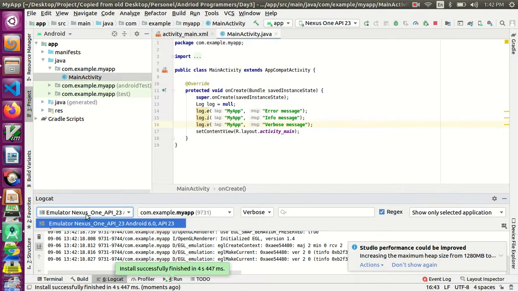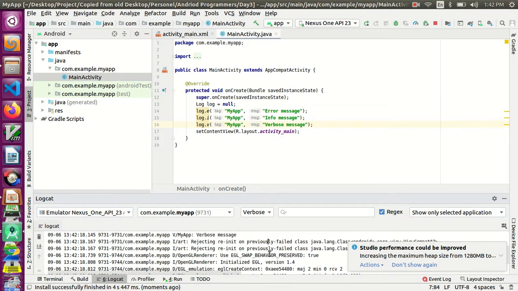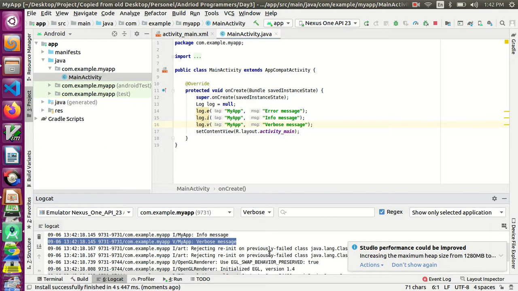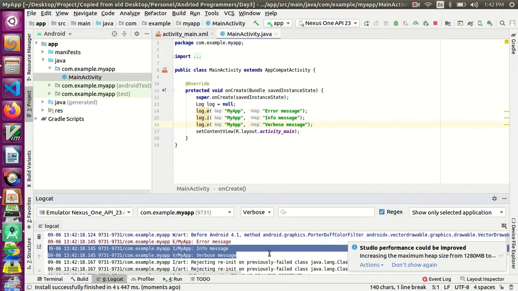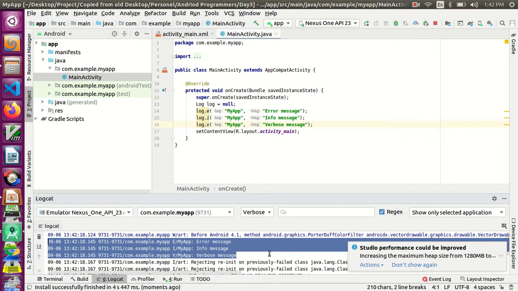So it is displayed. So you can see my app and verbose. In the verbose you can see our log message. You can see verbose, information, error, everything is coming.